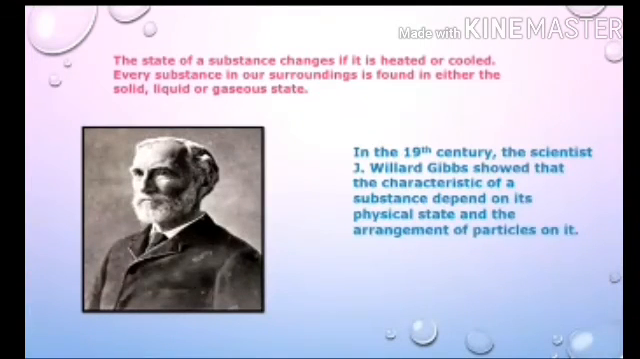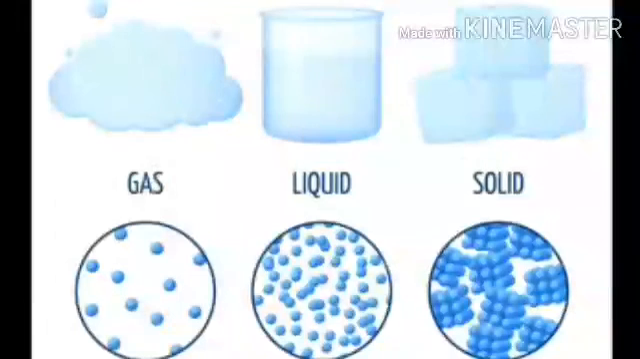In the 19th century, the scientist J. Willard Gibbs showed that the characteristic properties of a substance depend on its physical state and the arrangement of particles in it. Now let's see the characteristics of different states of a substance.